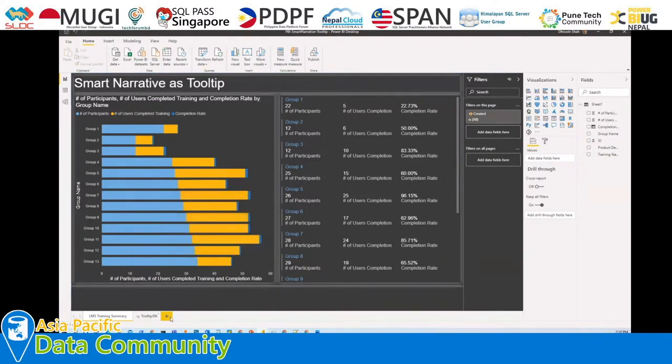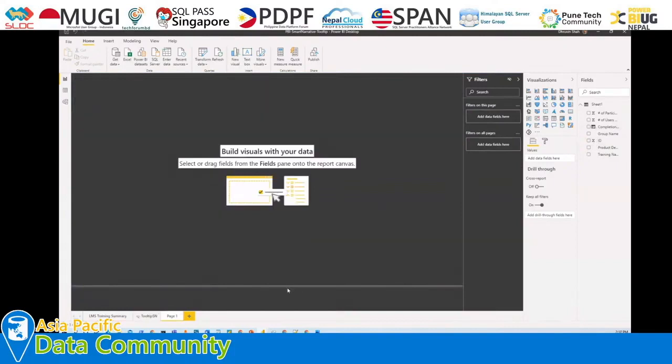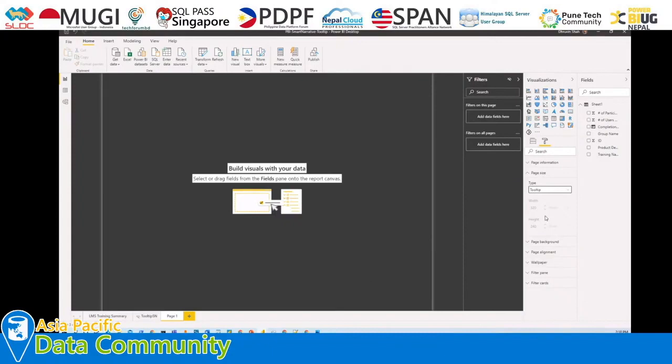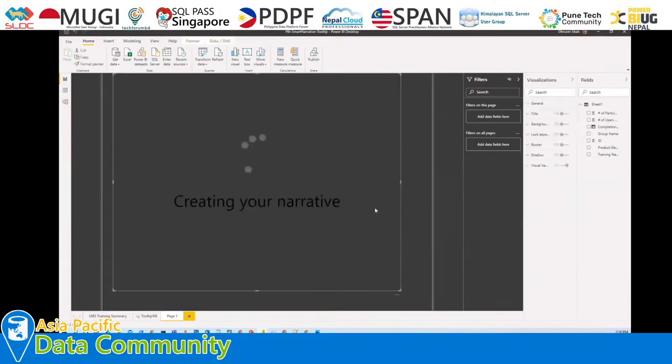So basically in order to do that, we just need to create a new page, and let's set its type as a tooltip. Just go to the page size over here, and from here we select tooltip page, and now you just need to add your smart narrative visualization.